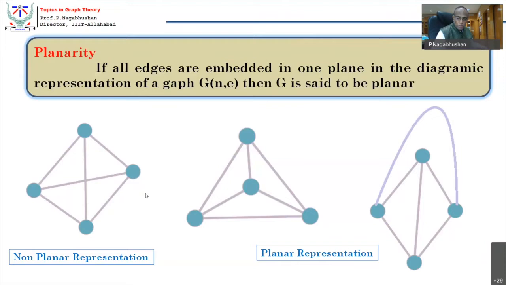Naturally, once a graph has one planar representation, it can have many planar representations. And these are all isomorphic versions of the same graph. Of course, this is non-planar representation, whereas these two are planar representation.